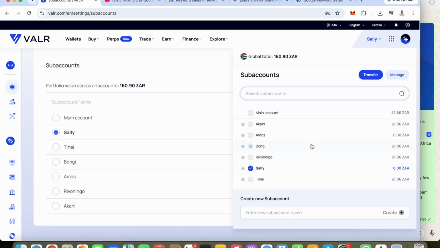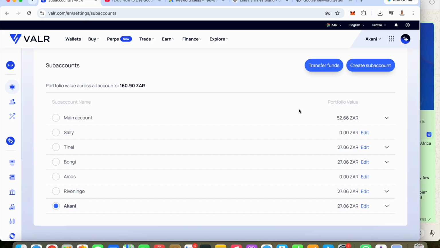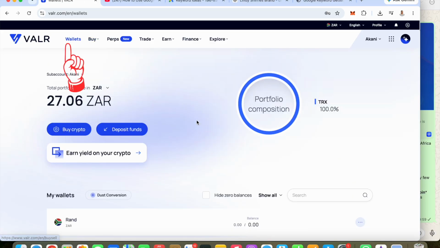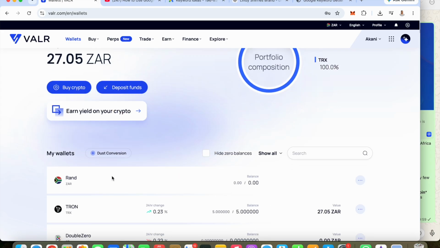So now we're operating under Sally, but now I want to invest for my son. So let's go to Akani. I select Akani. Can you see at the top already is changing? So after changing, we always go to wallets to operate. So under wallets, you would see that we can deposit money, we can buy crypto.